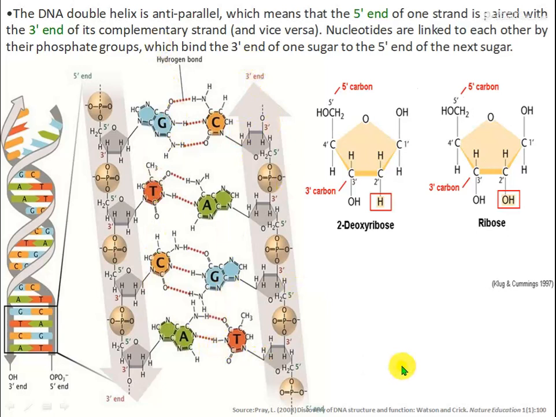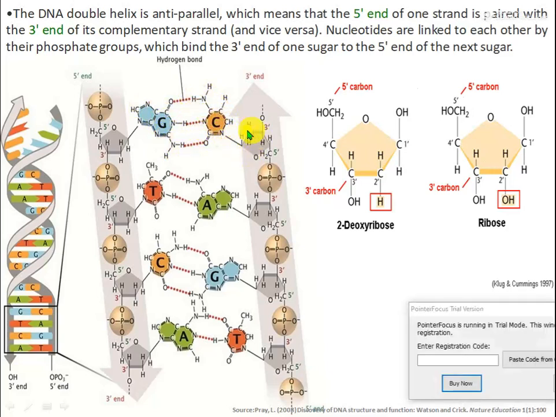But why antiparallel? Because if you look at this picture, this is the 5 prime to 3 prime end of one strand. This is the phosphate group, this is the ribose sugar, and this is the nitrogenous base. But it binds with another strand, with a nitrogenous base, a pentose sugar, and a phosphate group in the opposite direction.